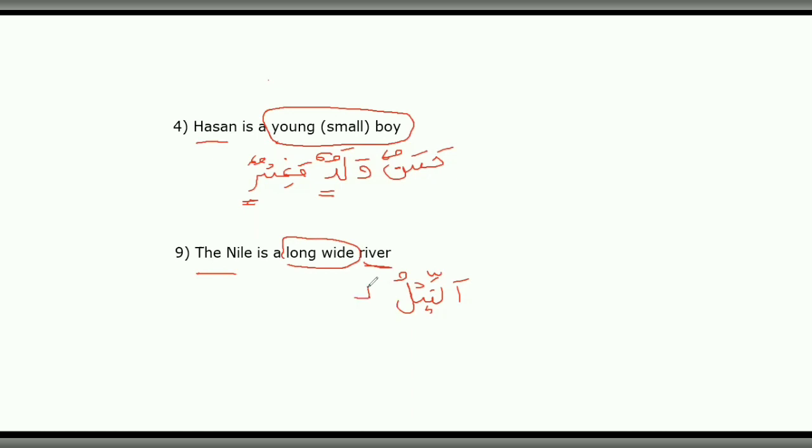So it's going to be Nahrun. River is Nahrun, and as you can see it's indefinite because it's the predicate. Nahrun, long and wide. Long is tawilun, and it's going to agree with Nahrun because adjectives always agree with the qualifying noun in terms of being definite or indefinite. Tawilun, and wide is wasiun, and there's no waw in between adjectives as I mentioned before in lesson 1.